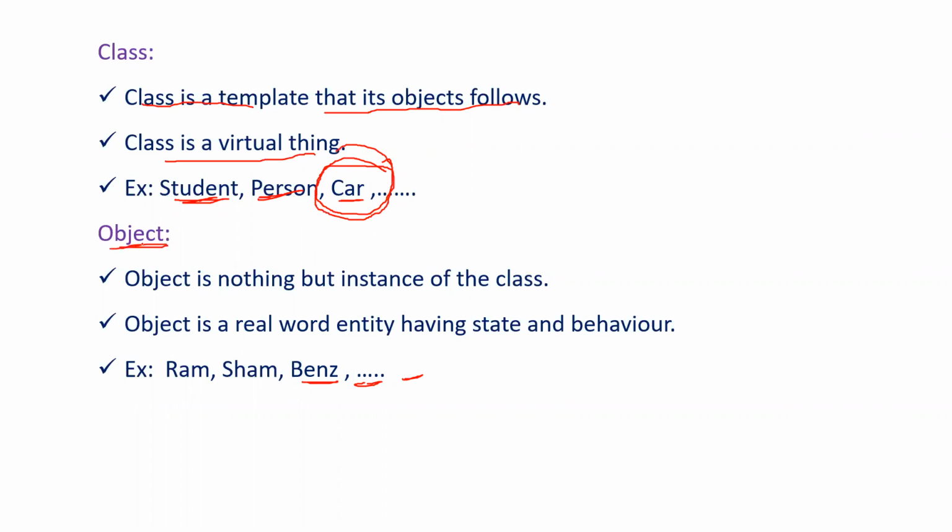And what is meant by an object? An object is an instance of the class, and an object is a real world entity having state and behavior. State is nothing but the attributes or the properties it has, and behavior is nothing but the operations it will perform. See, for the class student, Ram can be the instance, right? Because Ram is a real world entity, he will exist physically and he will have some state, like he will have some name, age, ID, college name, etc. And he will have some behavior, like he will do some operations like reading, writing, working, like that.